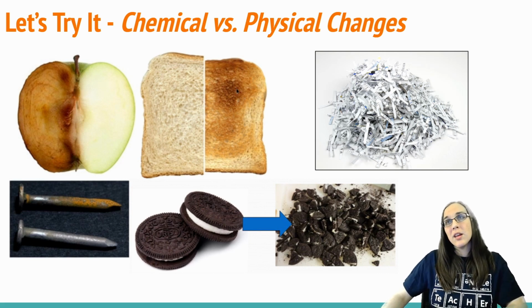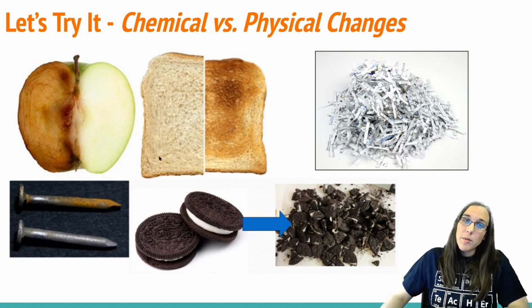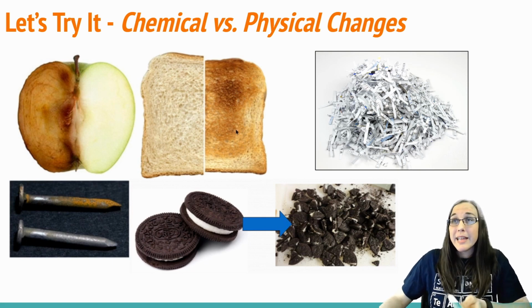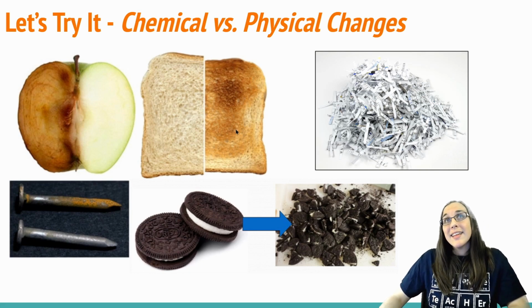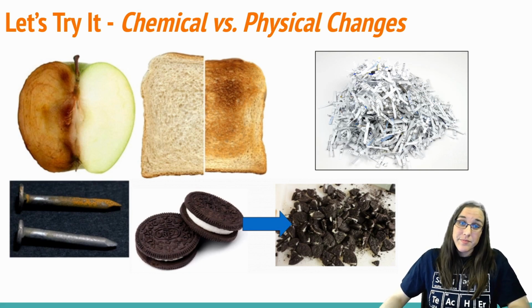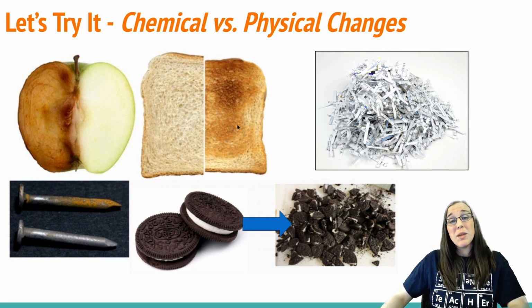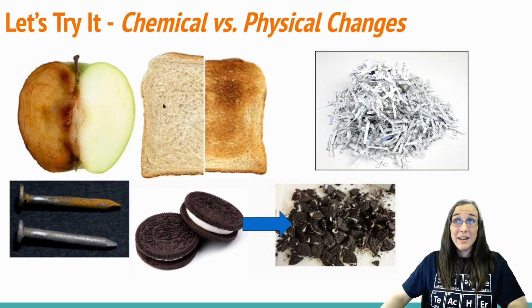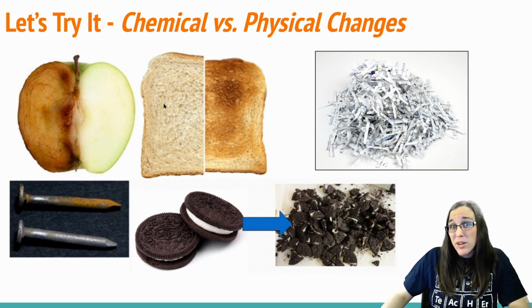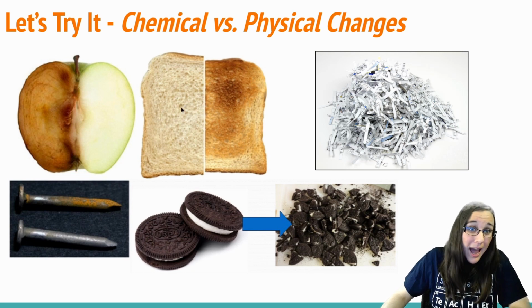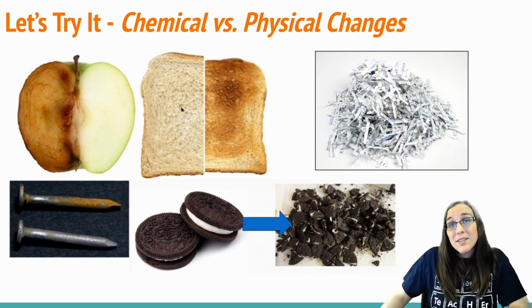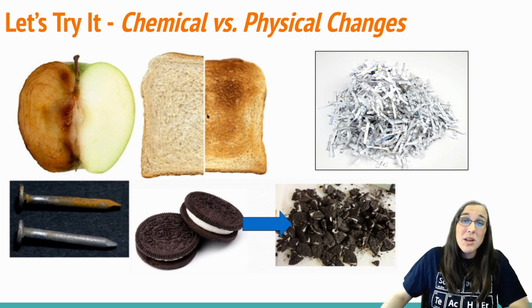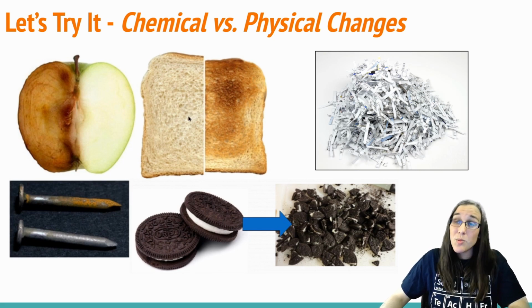How about the toast? We've got normal bread on this side, we've got burnt or slightly burnt toast on the other side. Is that a chemical or physical change? Let's think about this one in a different way. Could we unburn this toast? Is this toast reversible? Can we make it back to this bread state ever again? The answer to that is no. You can't take this toast and turn it back into the white bread. Because of that, and because there is a color change, just as before with the apple, we know that this has to be a chemical change as well.